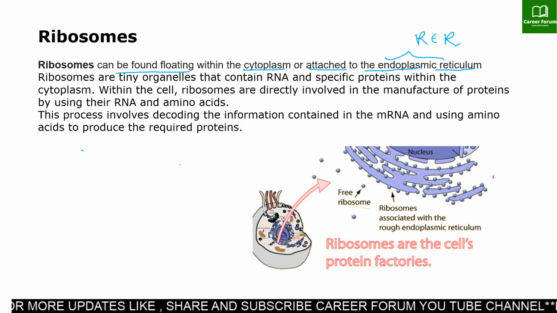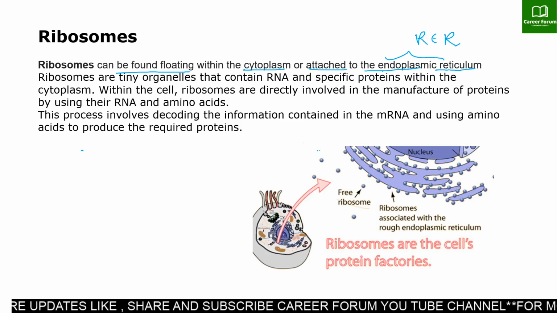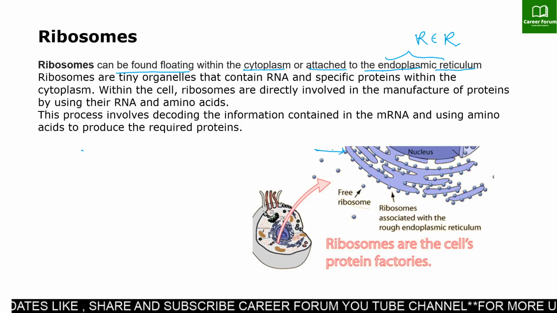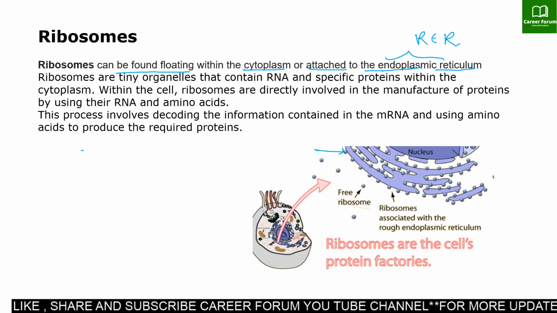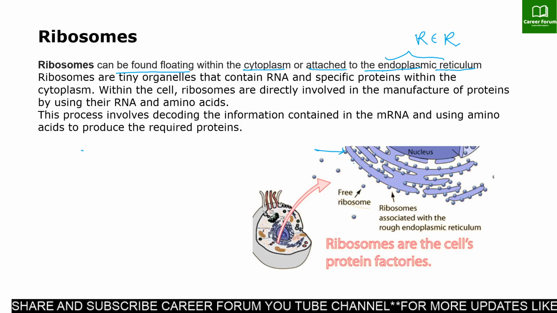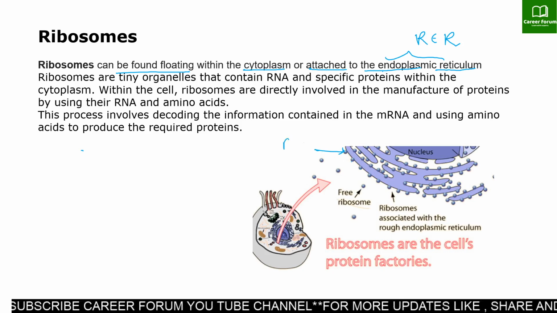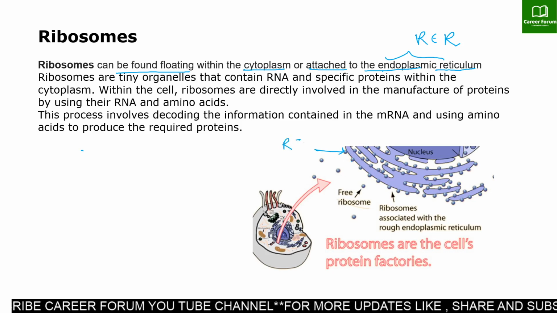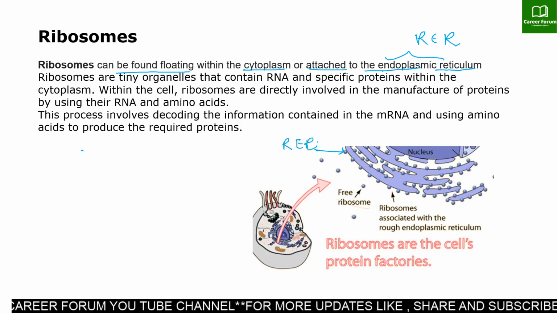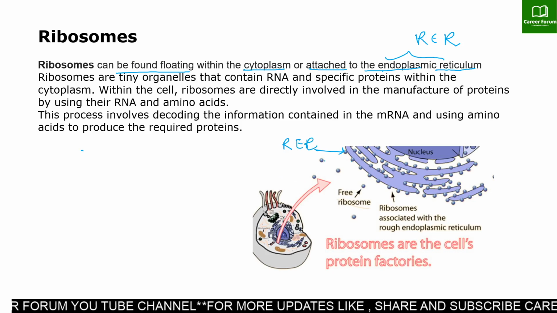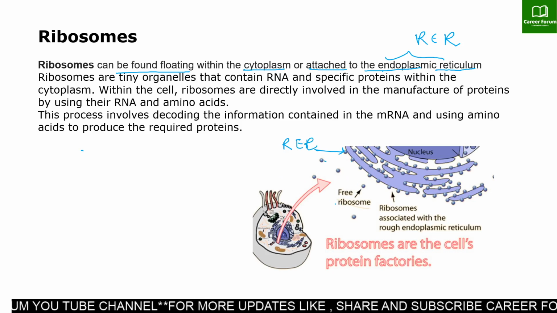Fine. As you see here, this is the ER, the endoplasmic reticulum. This layer is the endoplasmic reticulum, and these tiny granules are ribosomes. So this is the picture of rough endoplasmic reticulum, and here are the free ribosomes. Am I clear?